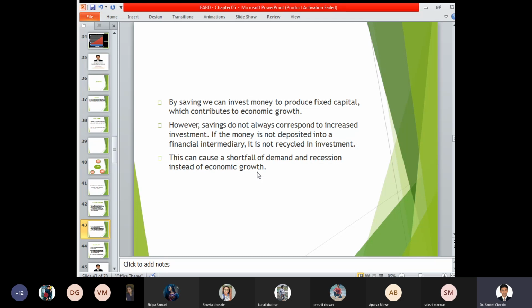Now take a scenario wherein a lockdown has been declared by the government today and people are staying indoors. If people are staying indoors, what happens? The money that you would expend, for example, today if you want to purchase 10 kg of rice, tomorrow if you want to purchase 5 kg of sugar, then what happens? Your decision gets postponed.